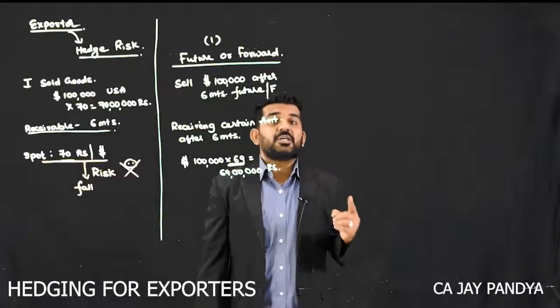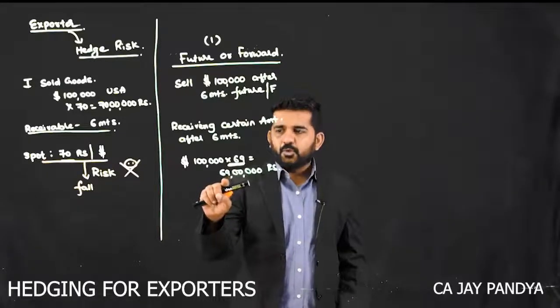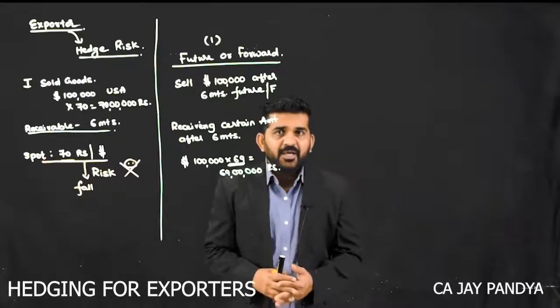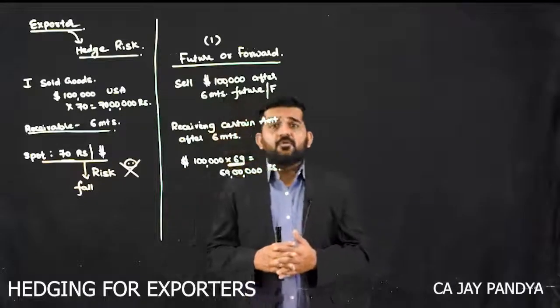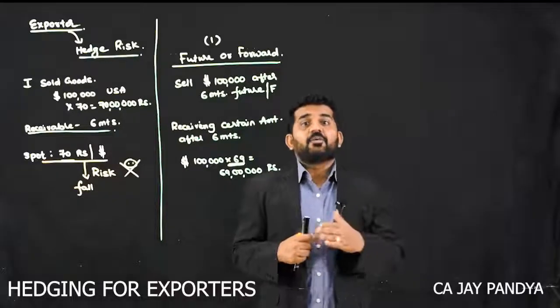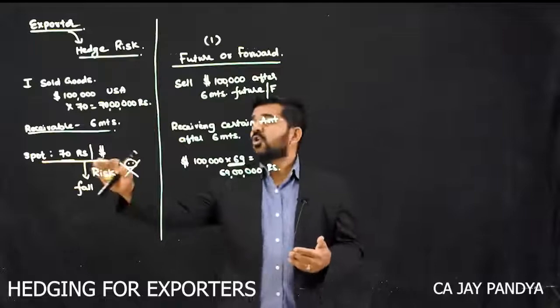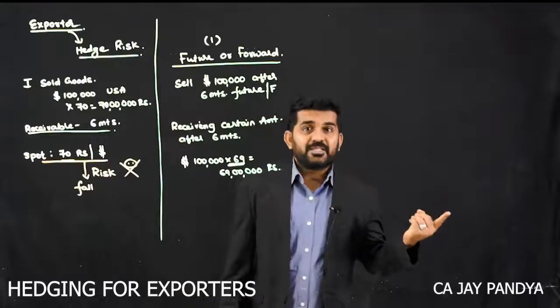Now you are not concerned about a falling of dollar because you are going to have 69 lakhs rupees, which is a certain amount. Why do people enter into this type of contract? Sir, we are hedging our risk also, but we are nullifying our profit also if the price increases. Understand? People want to concentrate not on the price of dollar but on their business.